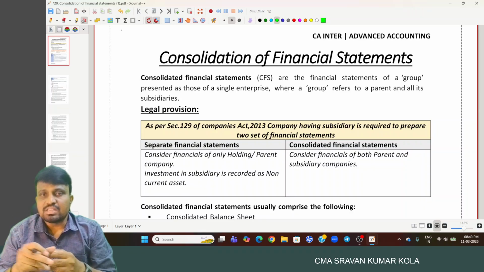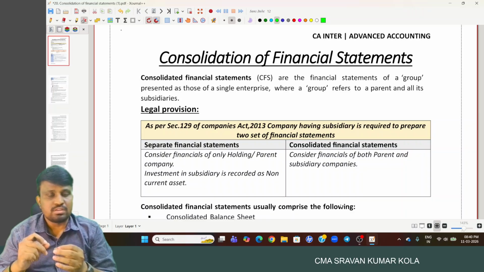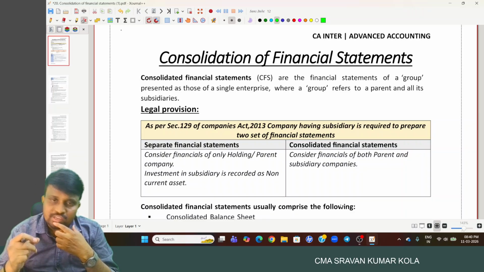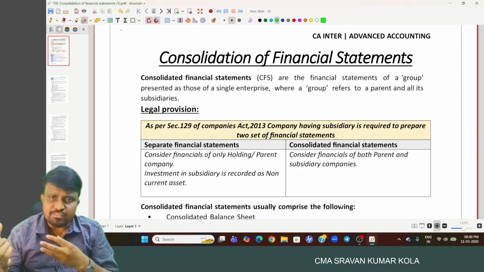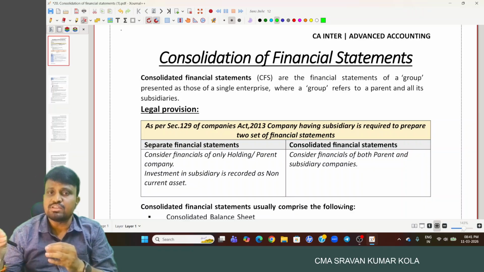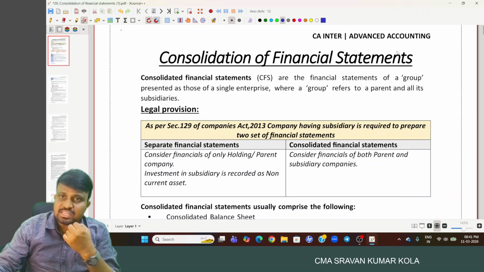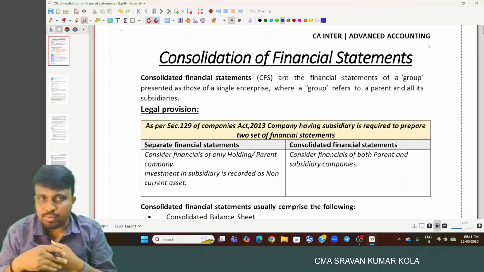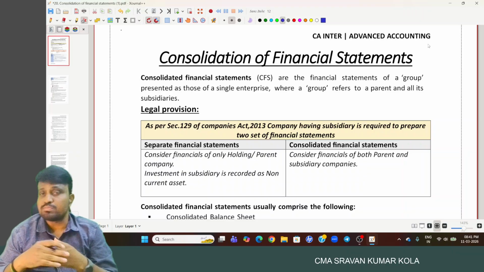And first we started with consolidation of financial statements, one of the high scoring topics and one of the important topics from the exam point of view. Majority of the students feel it is very difficult. If you follow the simple steps and the logic behind these steps, you will feel better in the final examination relating to this topic. You can expect at least one question, minimum one question, for 14 marks. And sometimes you may have one or two MCQs from this chapter also.